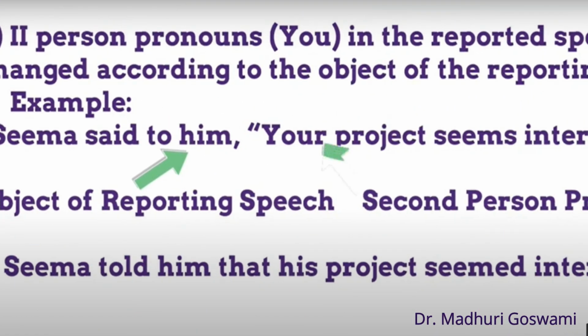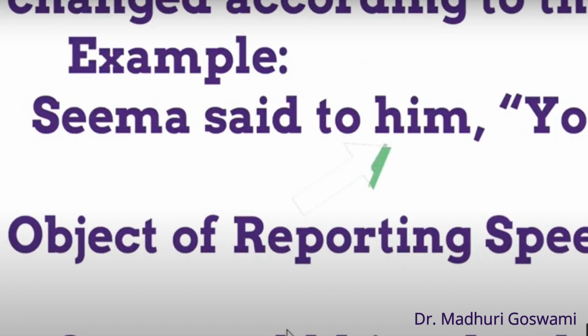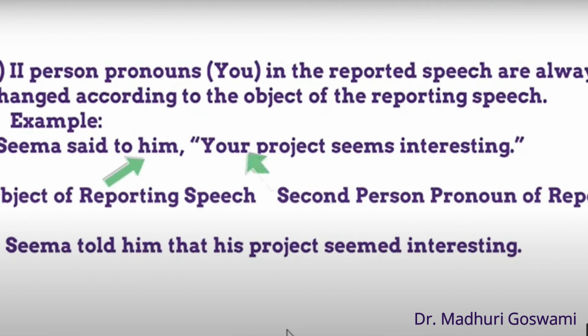In this example, the second person pronoun in the reported speech, that's your in this sentence, is changed according to the object of the reporting speech. And what's the object of the reporting speech here? That is him. So, in the indirect speech, the second person pronoun your will be changed into his.